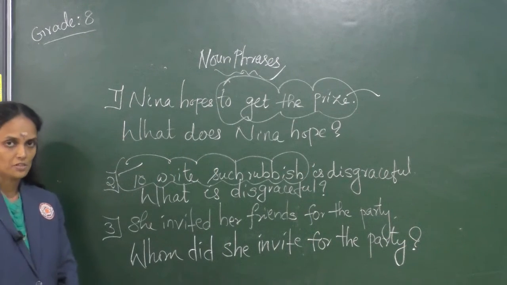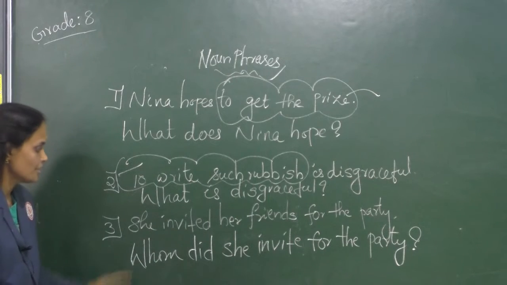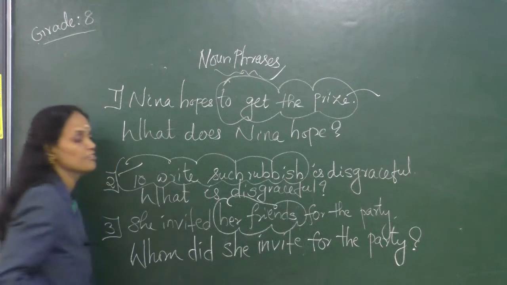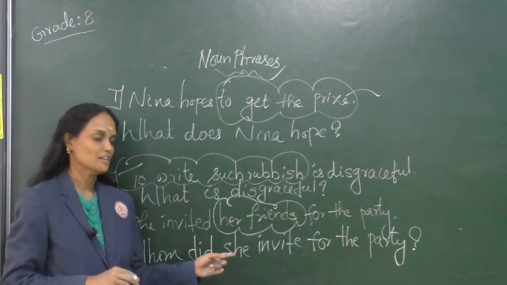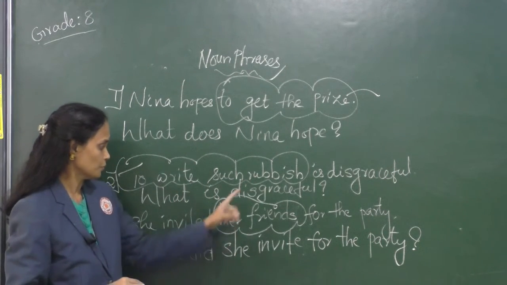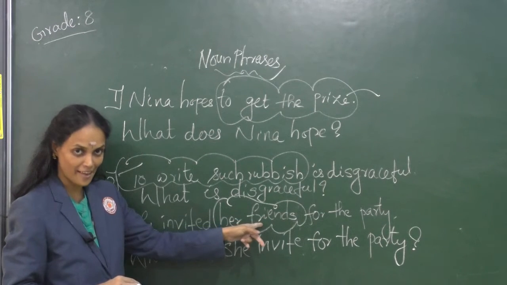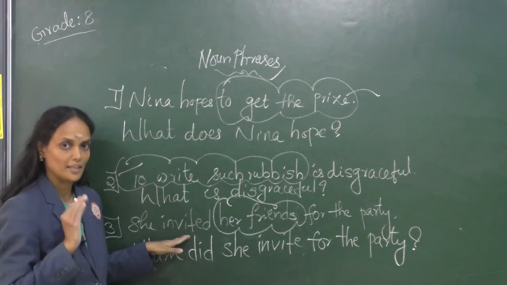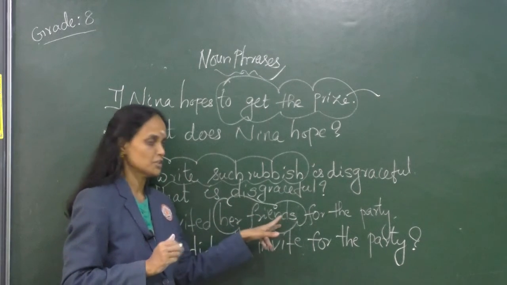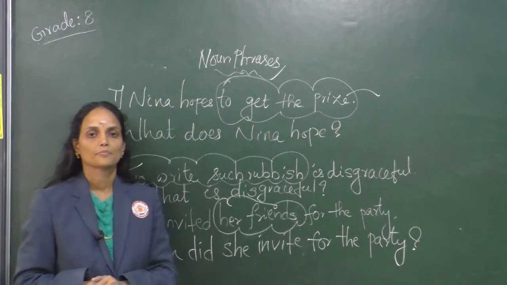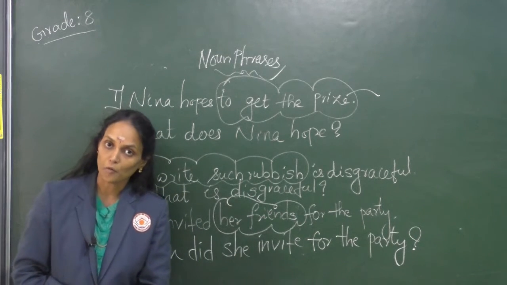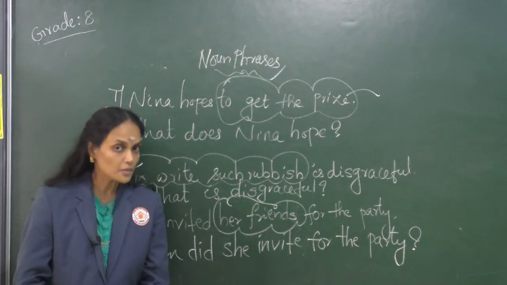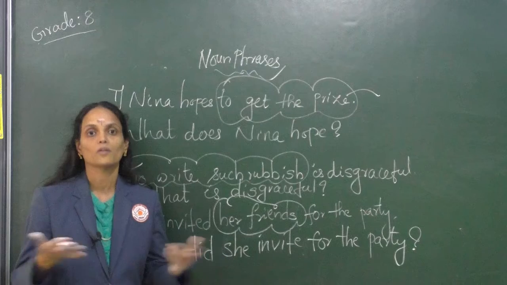This is the question. Children, the answer is she invited her friends. Her friends is the noun phrase here. Again, I am telling you, it functions as an object of the main verb invited. Here we have got a common noun, friends. So this is all about a noun phrase, a group of related words which consists of a noun all the time.